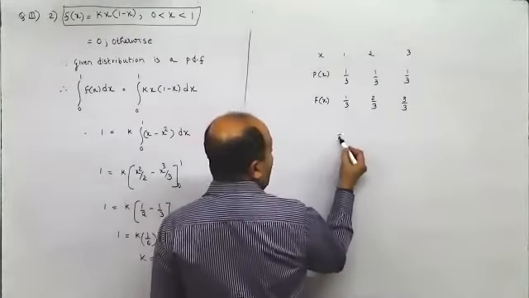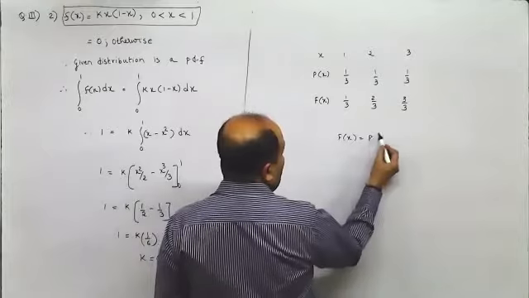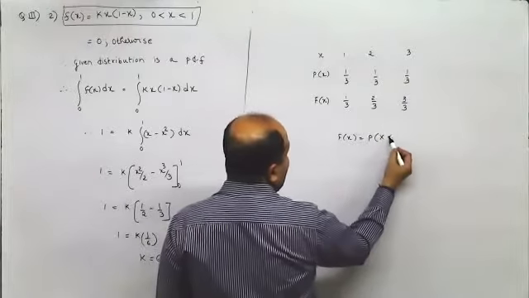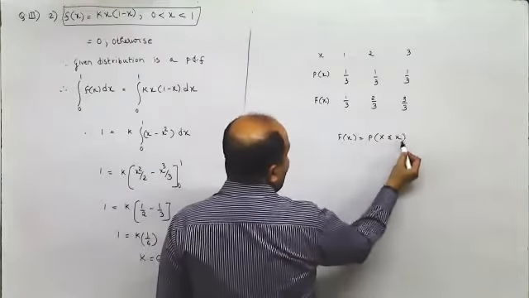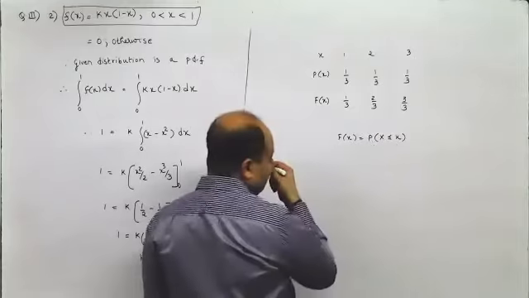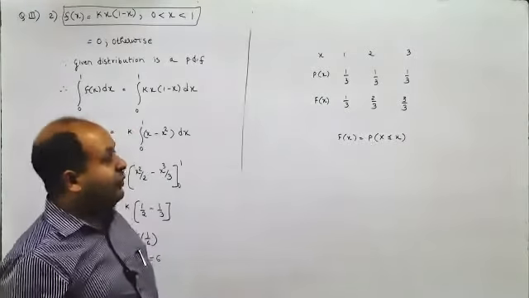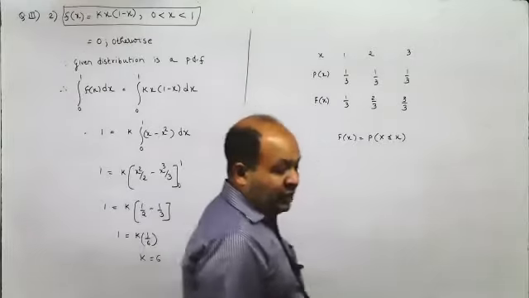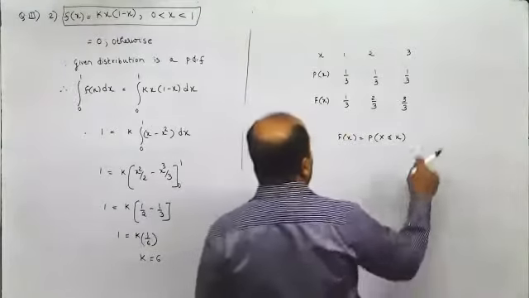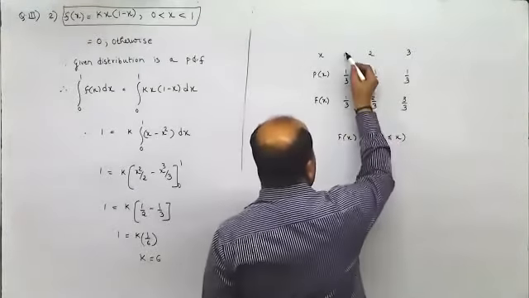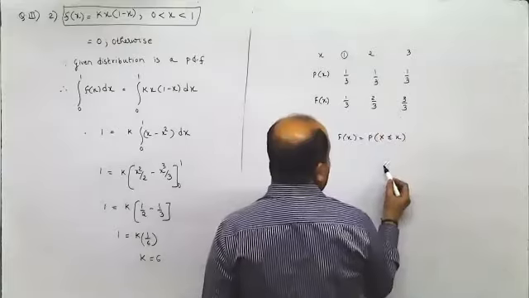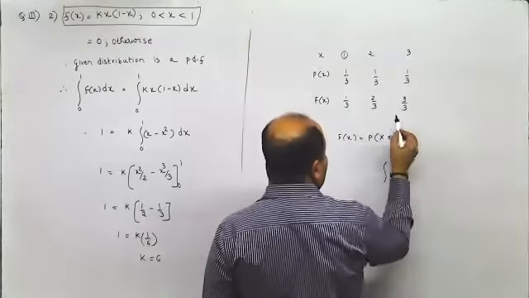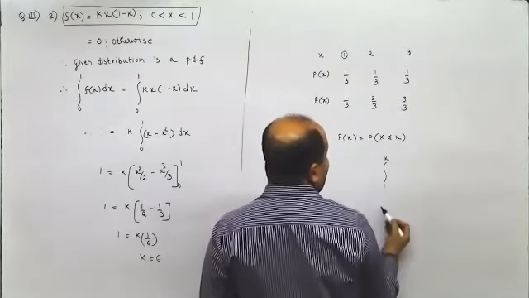So in short, what are you doing here? You are adding all the probabilities till that value. So if I say P of 2, add all probabilities till 2. If you're saying f of 4, you will add all probabilities till 4. Similarly, when you integrate, you have to integrate between the lower limit until that x value.